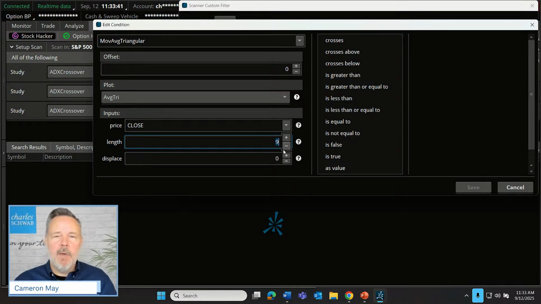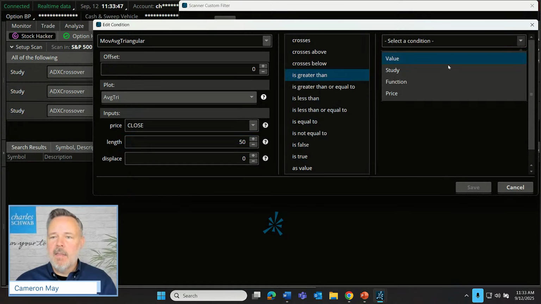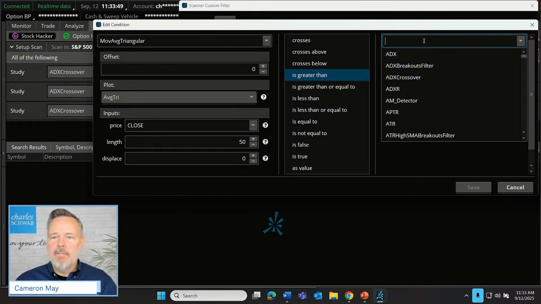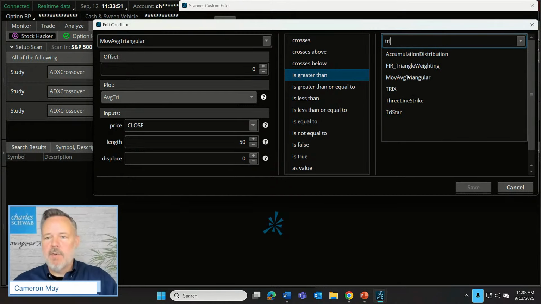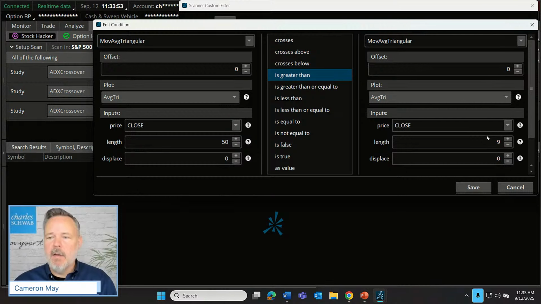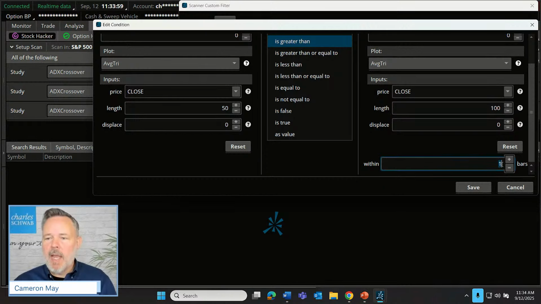And our requirement here is that our 50 is greater than the study. Type in triangular again, moving average triangular. We want our 50 greater than the 100, and we want that to be happening right now, today. That's within one price bar.